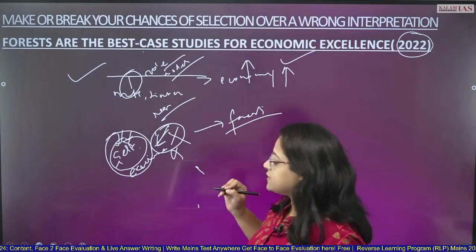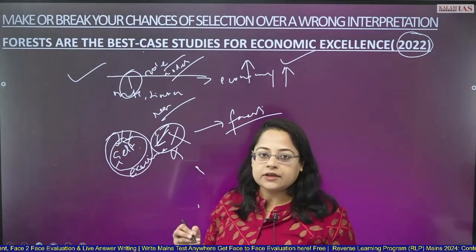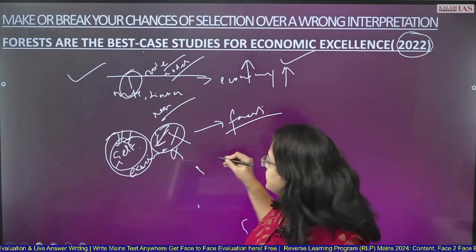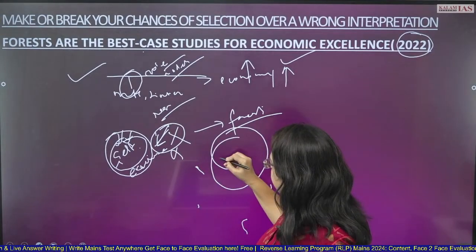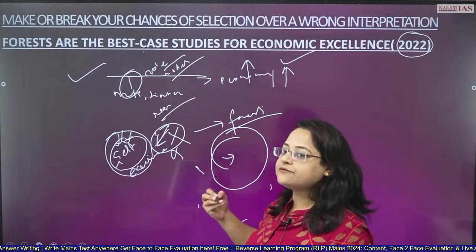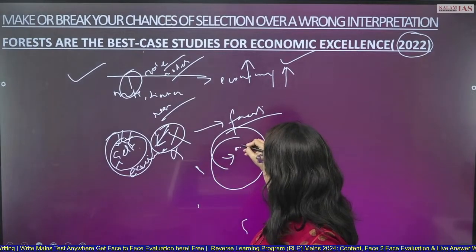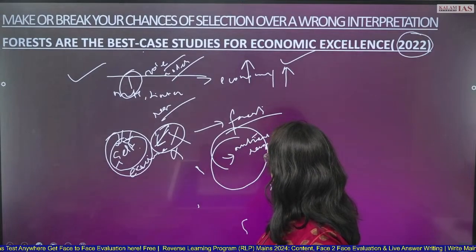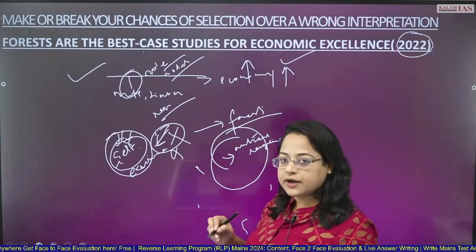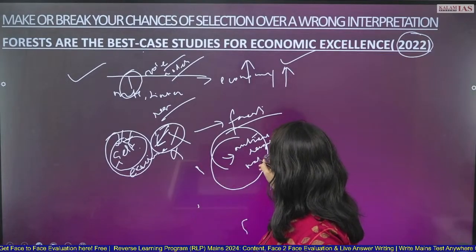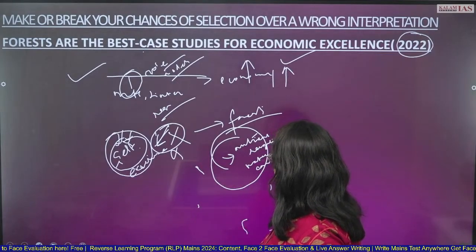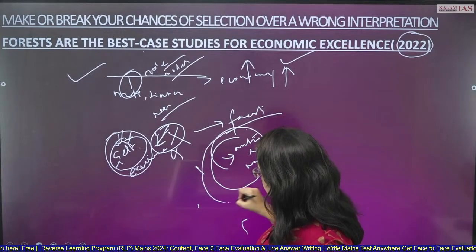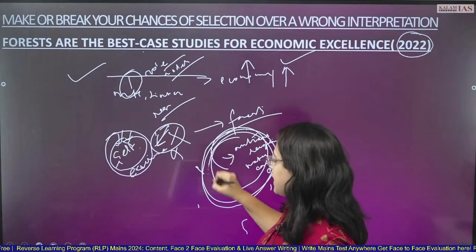In order to sustain, they do not require any exterior help. There is an ecosystem in the forest which helps it self-sustain, like nutrient recycling, the water cycle, carbon cycle, oxygen cycle. Everything is going around in the forest in a self-sustainable manner.